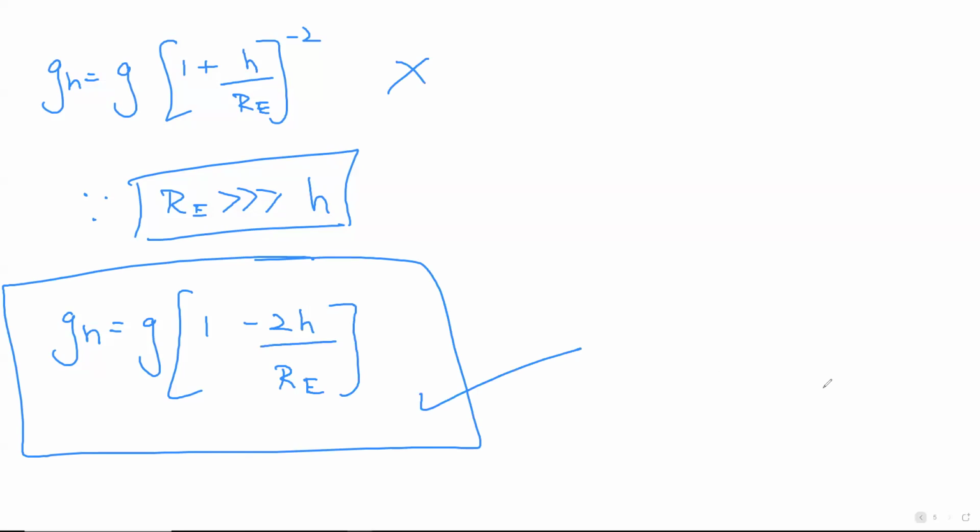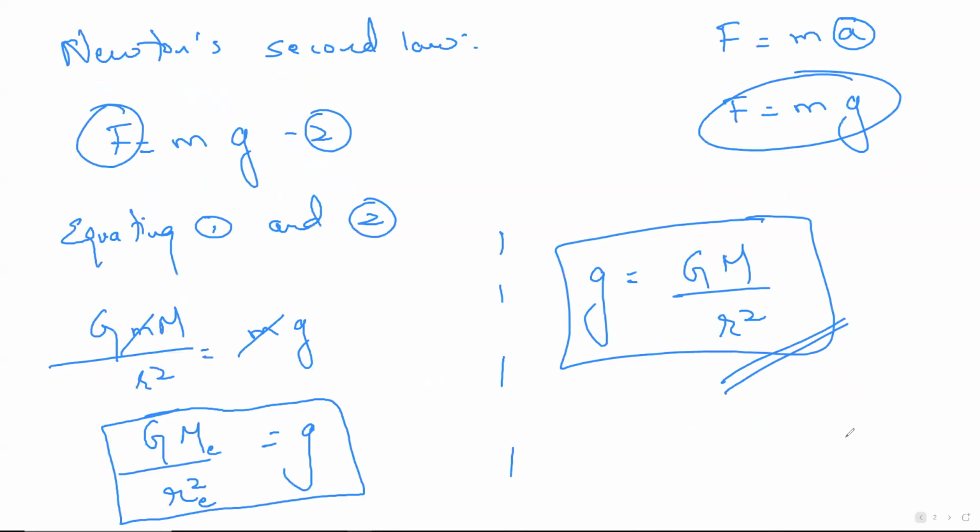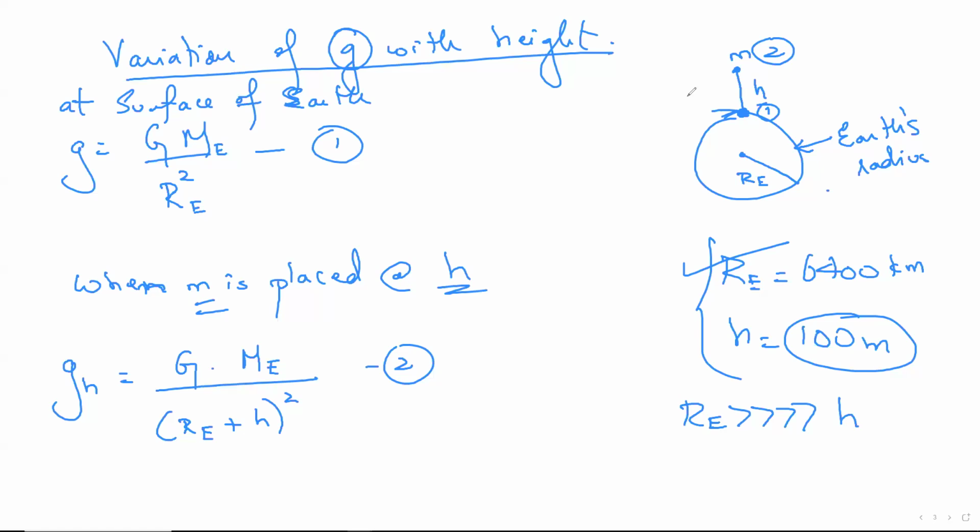Okay, I'll repeat the whole thing again. Regularly, a mass is placed at position 1 and position 2. When M is placed at the Earth's surface, it's given by the formula G is equal to GME by R square. How do we know this? From the previous derivation. Now I'm telling you, to the same Earth's surface, add some height. If you place the mass at some distance above the Earth's surface, H comes into the picture, but H is also some kind of distance. So therefore, I add RE plus H, the whole square.